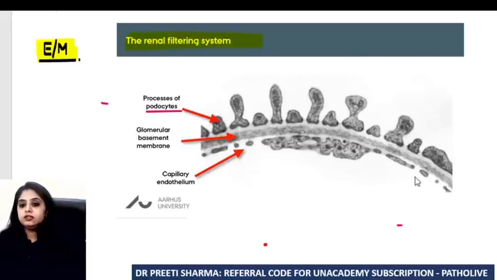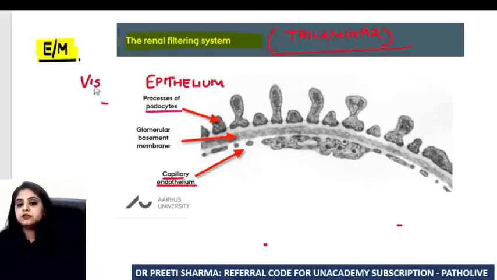There's one lining on the inside, one lining on the outside, and one line in between. So can I say the filtration membrane is a 3-membrane structure? Urine is filtered through a 3-membrane structure, trilaminar. The inner one is the endothelium, the capillary endothelium; inside is endothelium, outside is epithelium. Which epithelium? Please remember, it is visceral epithelium. That is what you get as a question. If you look at the visceral epithelium, are these flat cells or do they have feet? Yes, they have these foot processes.